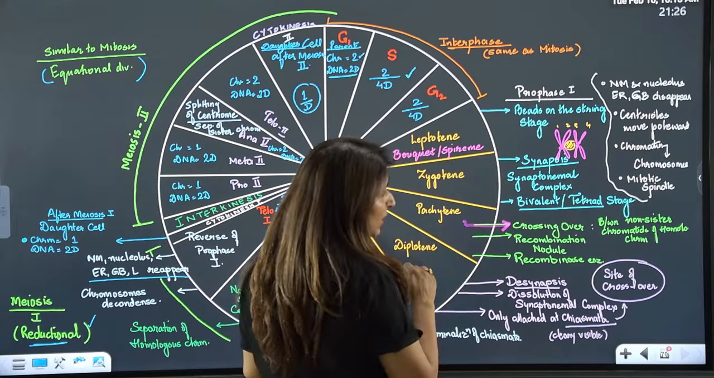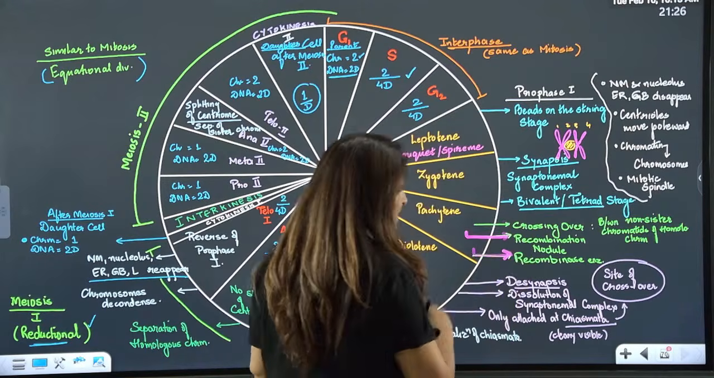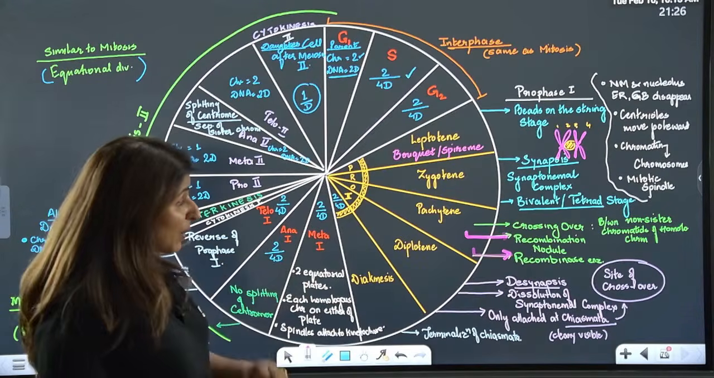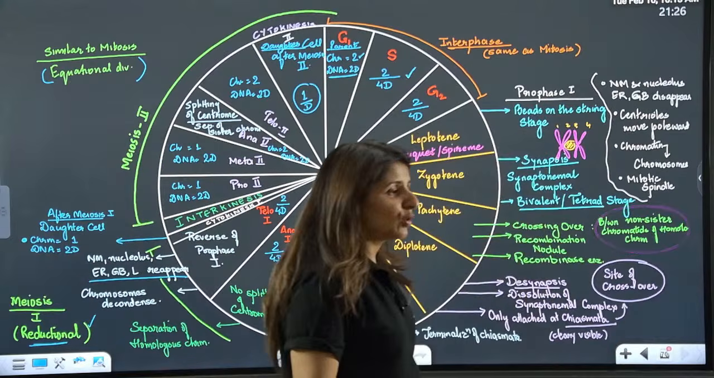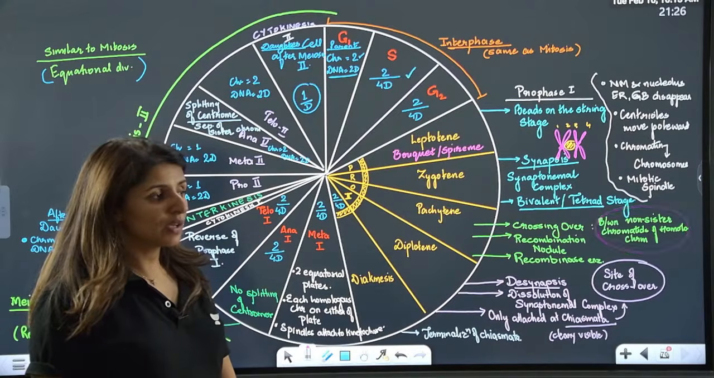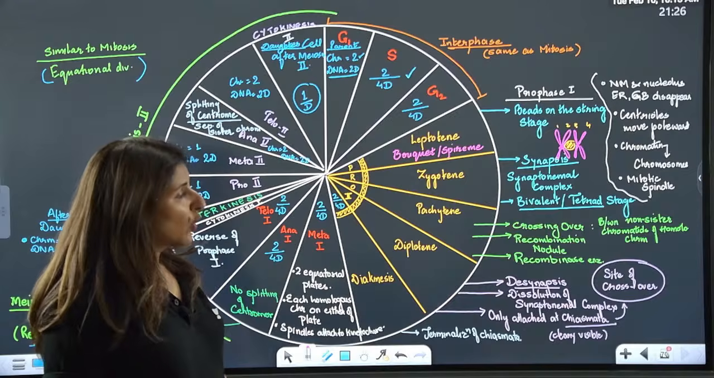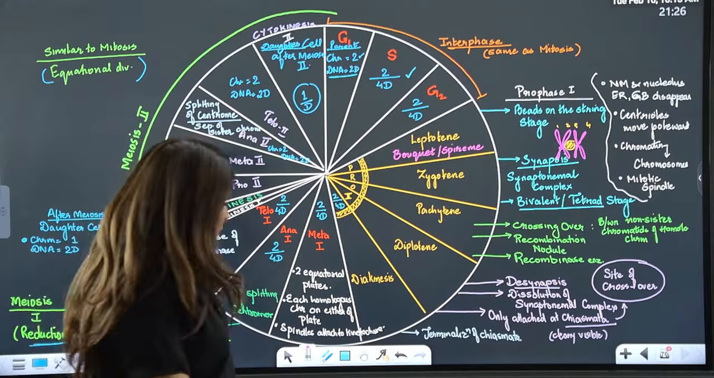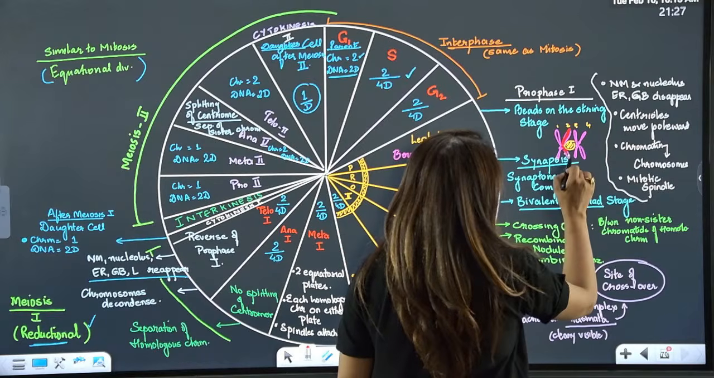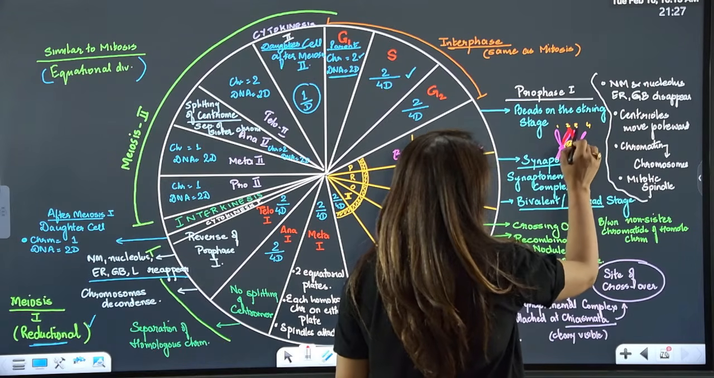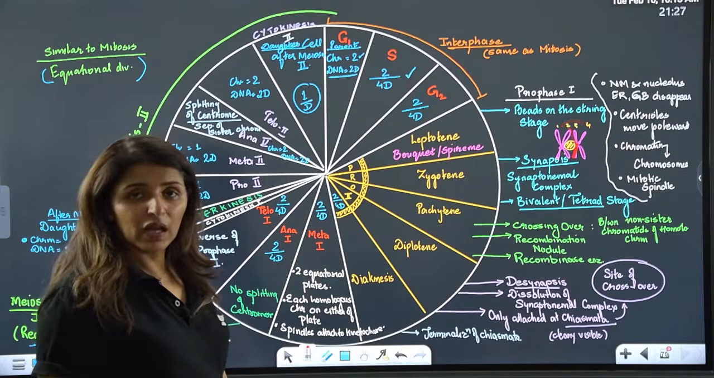So when the crossing over occurs, there is a recombination nodule formed and the enzyme used is recombinase. And remember, the crossing over will always occur between non-sister chromatids of the homologous chromosomes. Very important to remember. Are we clear? Which are the non-sister chromatids? It's this one and this one. These are the non-sister chromatids but of homologous chromosomes.